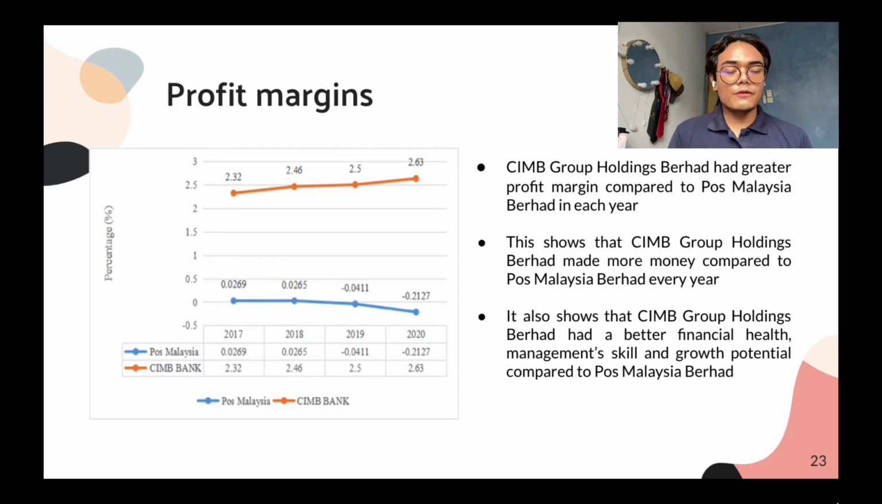As we can see, the profit margin for CIMB Group Holdings Berhad is higher in each year compared to Pos Malaysia. This means that CIMB Group Holdings Berhad made more money compared to Pos Malaysia. Other than that, we know that CIMB Group Holdings Berhad had better management skill, financial health, and growth potential compared to Pos Malaysia Berhad.